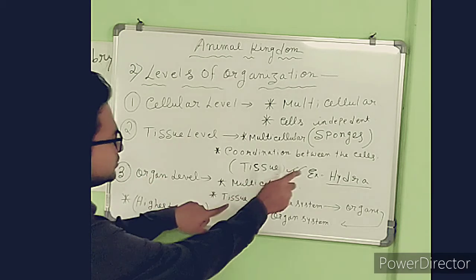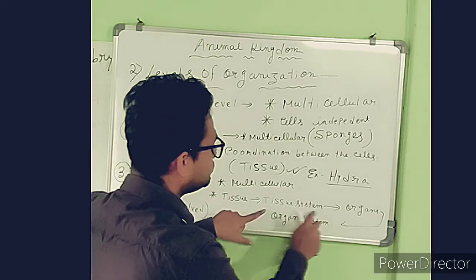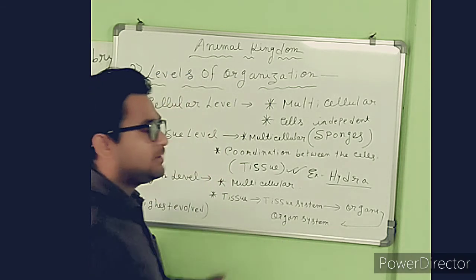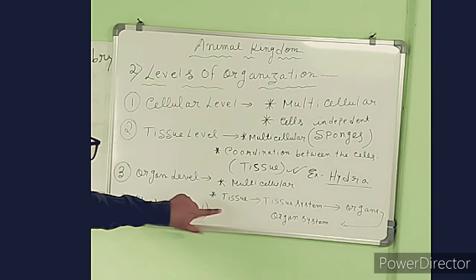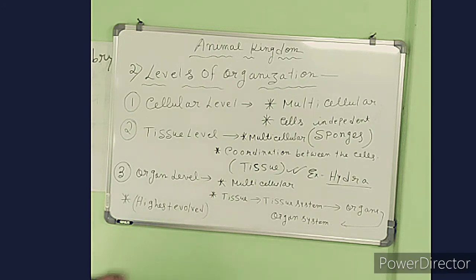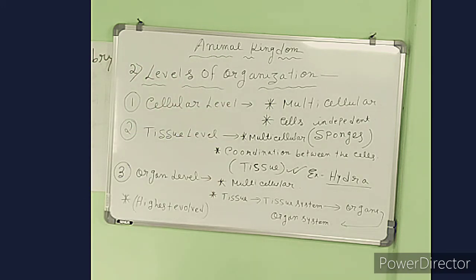And this will form through the tissue, and the group of tissues communicate and form the tissue system, and the tissue system will form the organs, then many organs will join to form the different organ systems, and ultimately the organism. So here it is the most advanced form of the animal kingdom. So depending on the levels of organization, the animal kingdom can be divided into cellular level of organization, tissue level of organization and organ level of organization.